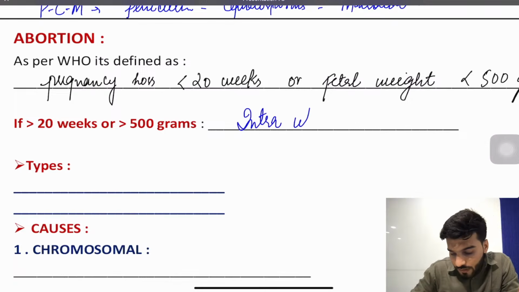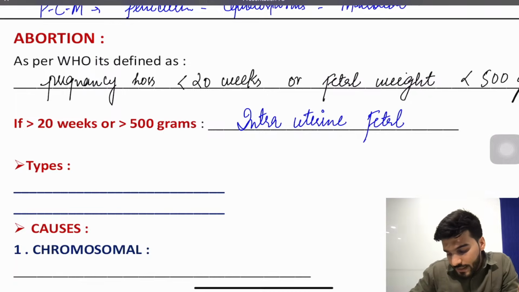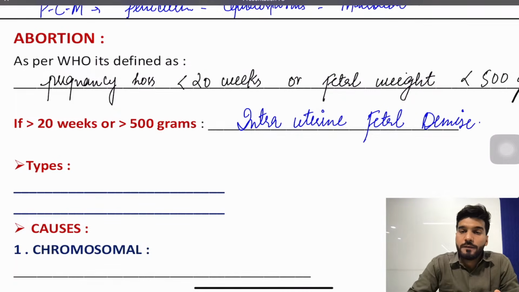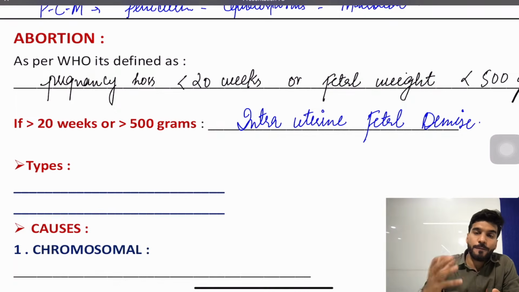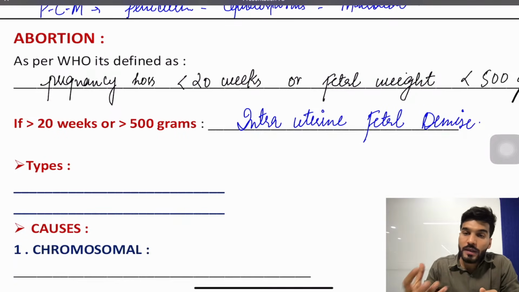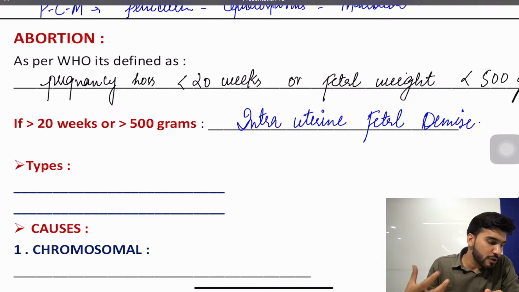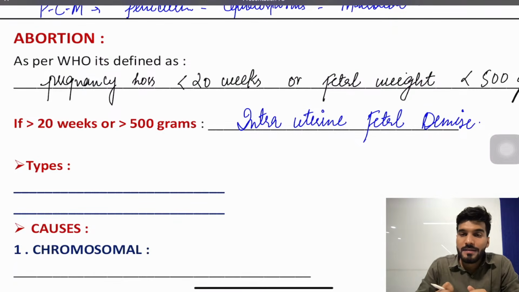intrauterine fetal demise. What will you call it then, children? We call it intrauterine fetal demise. Now this loss of pregnancy can be a spontaneous loss of pregnancy. What does spontaneous loss of pregnancy mean? Spontaneous means it can be a threatened abortion, a missed abortion, or a complete, inevitable, or incomplete abortion. These are the spontaneous abortions.